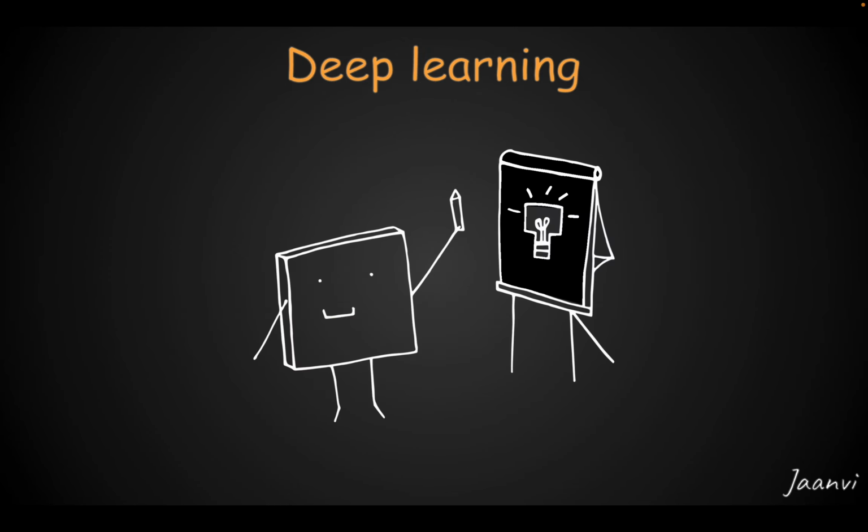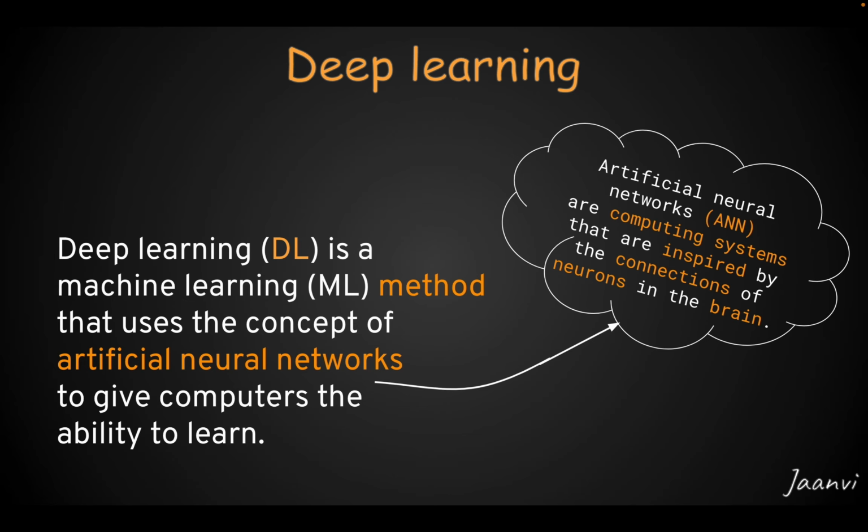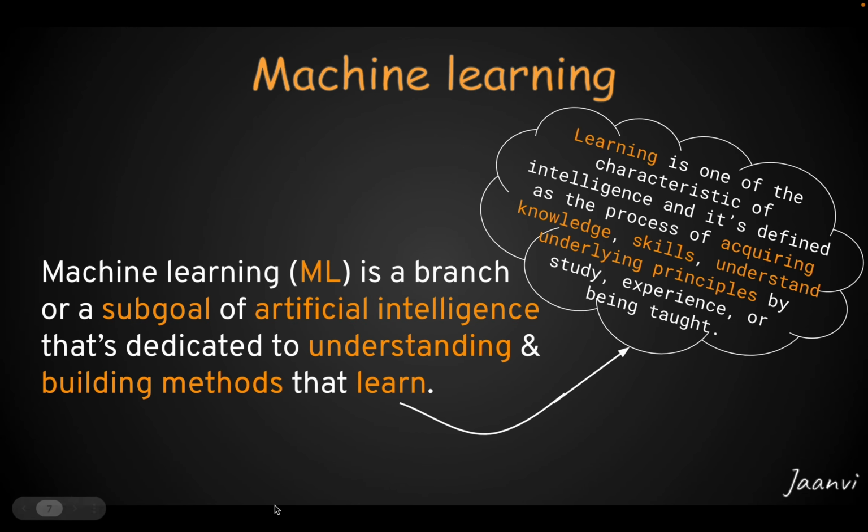Next, let's understand what deep learning is. Deep learning is defined as a learning method that uses the concept of artificial neural networks to give machines the capability to learn. In simple terms, deep learning is a process that gives machines their learning capability. In the previous slide, we learned that machine learning deals with building learning methods to give machines the learning capabilities, right?